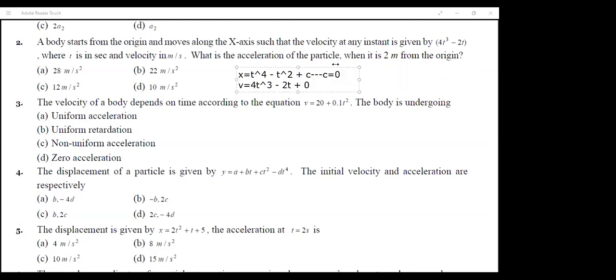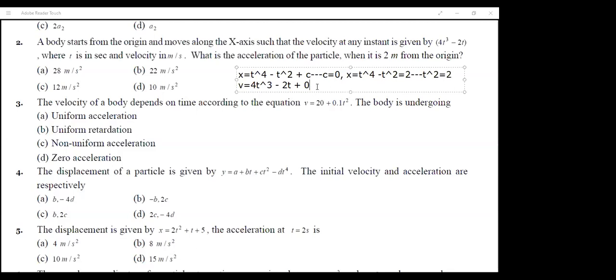And finally, you get your displacement equation as x is equal to t raised to 4 minus t raised to 2. And then they have given the displacement is 2 meter. So at 2 meter, what was the value of t? For that, you need to equate x to 2 and get the value of t. So there you get the t square value as 2.